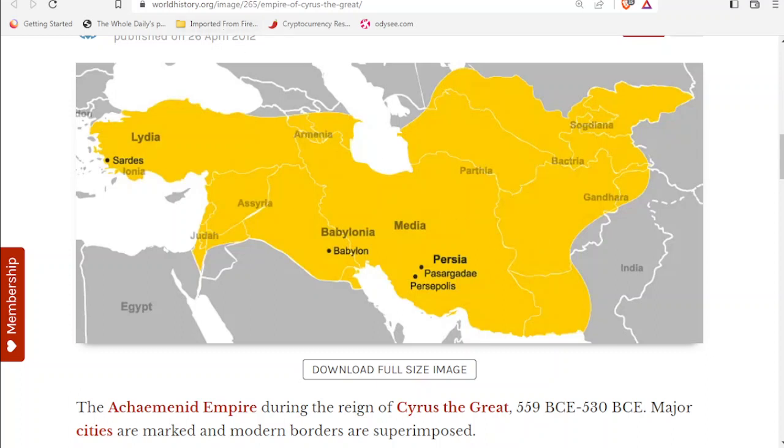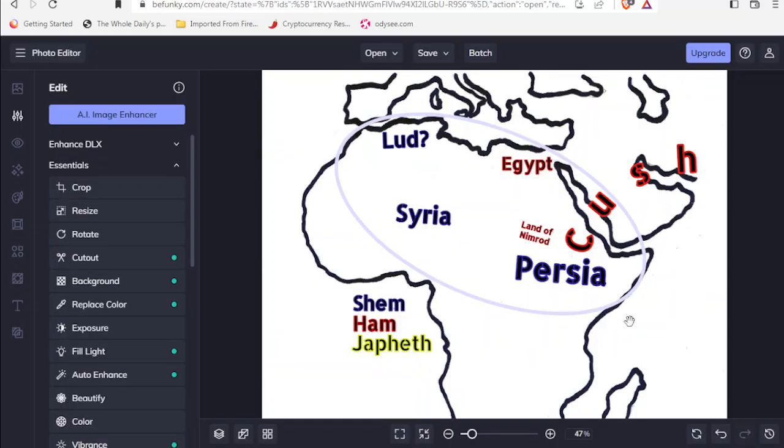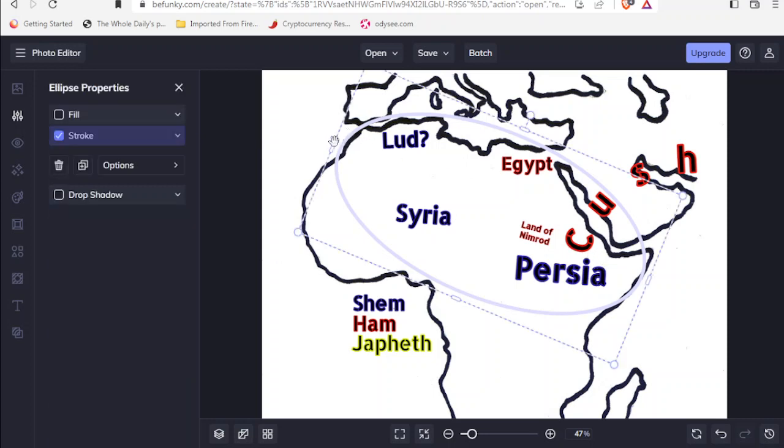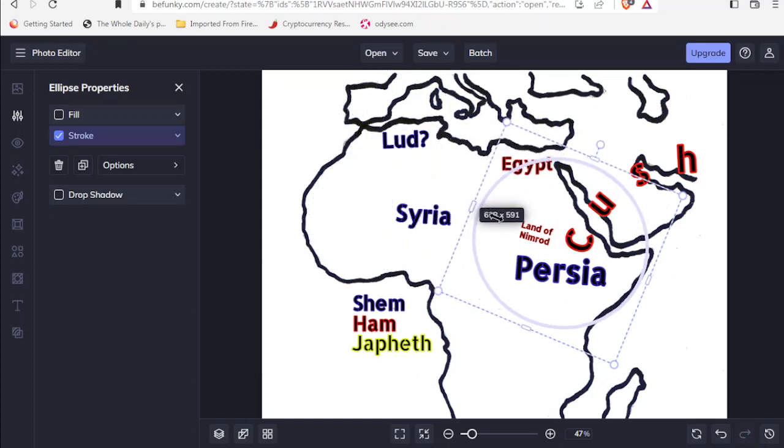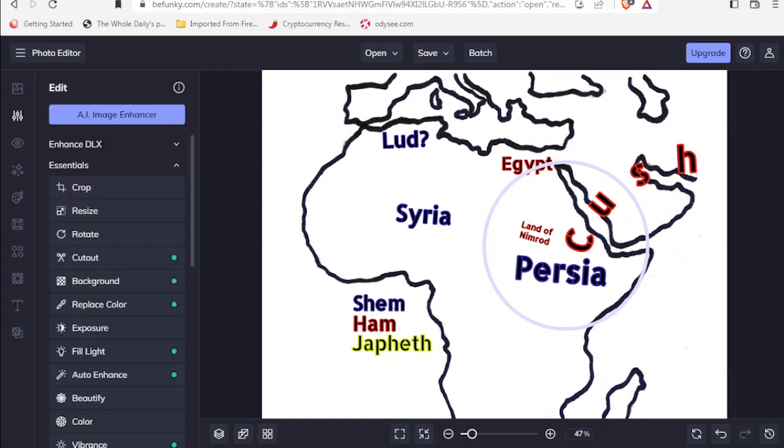But if we go to the picture we're working on, we can see how this picture actually could fit and make sense with that source, because we can see how Cyrus could have conquered Ethiopia and Kush. If we bring back this empire, we can see how it's growing from this territory of Ethiopia or Kush. So this picture actually makes sense with this source.